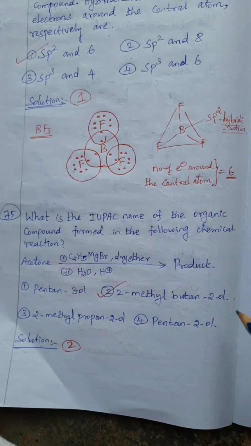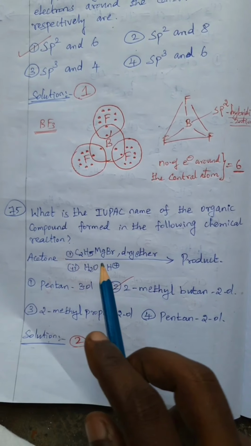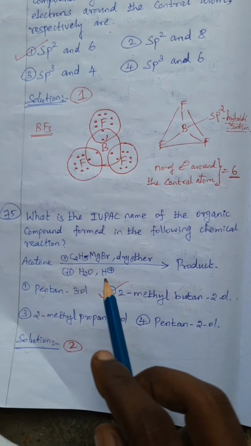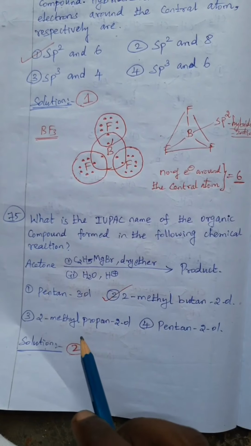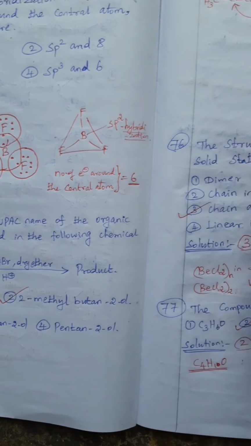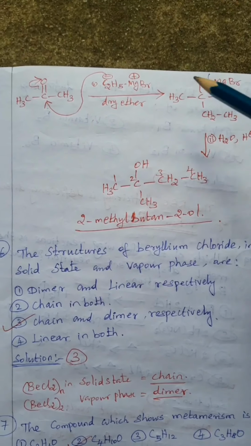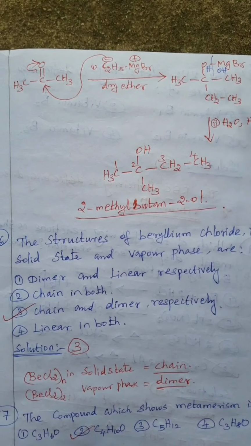Then 75. Which is the IUPAC name of the organic compound formed in the following chemical reaction? Acetone in presence of C2H5MgBr and dry ether, followed by hydrolysis with H plus, leads to the product. Look at the mechanism: acetone with ethyl magnesium bromide produces the corresponding ethyl-substituted OMgBr.